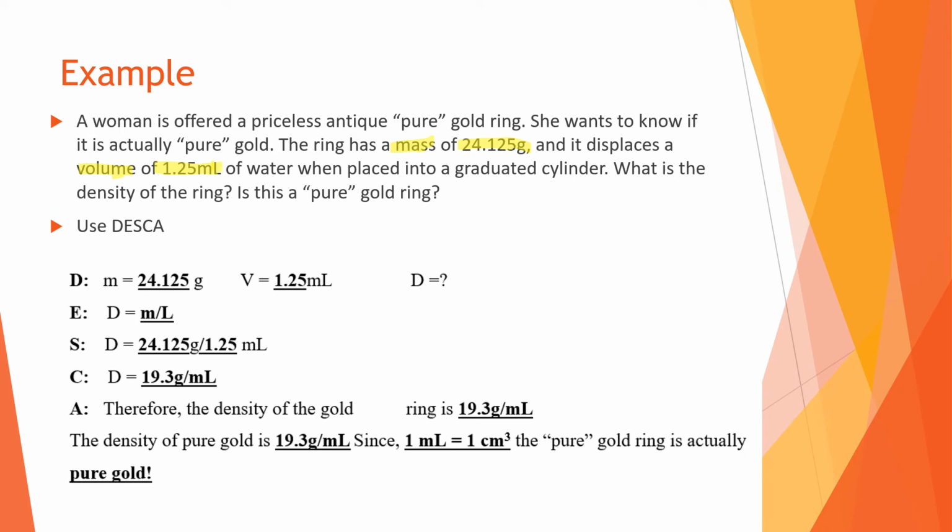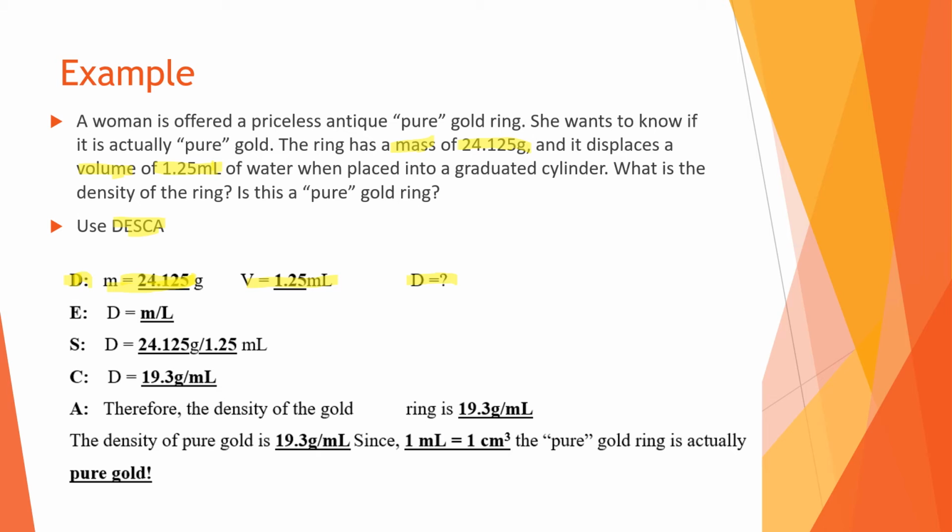So we're going to use DESCA to answer this question. So remember, D means data. So let's stick with the D, don't look further down. D is writing down what you have. So in this case, we have mass and we have volume given to us in the question. So we're going to write those two values down, and we're going to state that it is density that we're trying to determine.